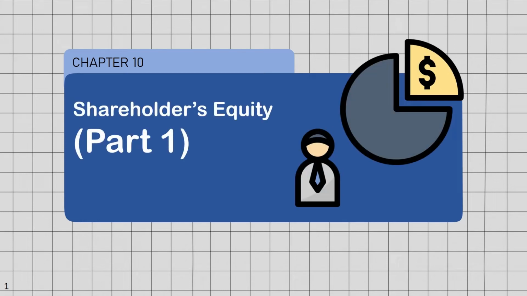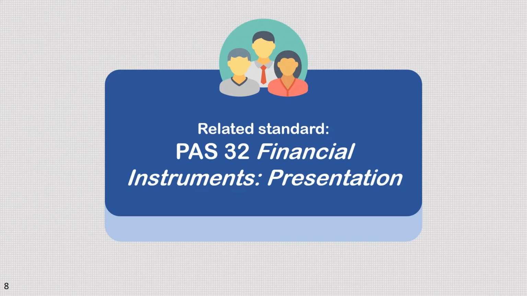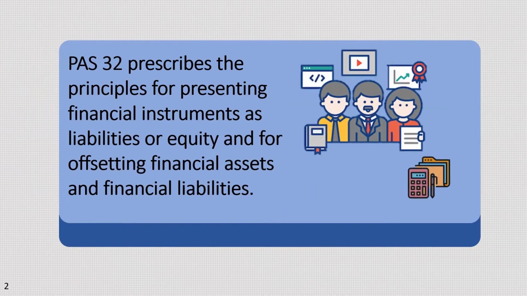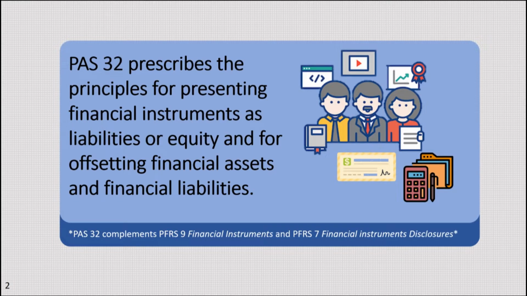Good day everyone. We are here to discuss Chapter 10, Shareholders' Equity Part 1. This topic is related to the standard PAS 32, Financial Instruments: Presentation. PAS 32 prescribes the principles for presenting financial instruments as liability or equity and for offsetting financial assets and financial liabilities. So maybe we will have additional info about financial instruments, whether they are classified as liabilities or